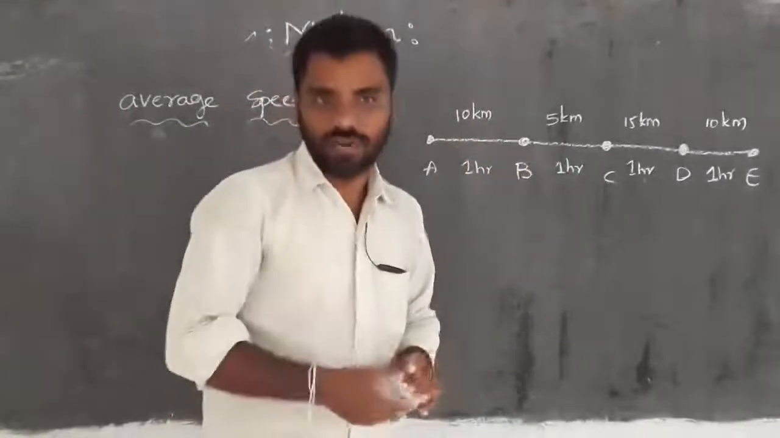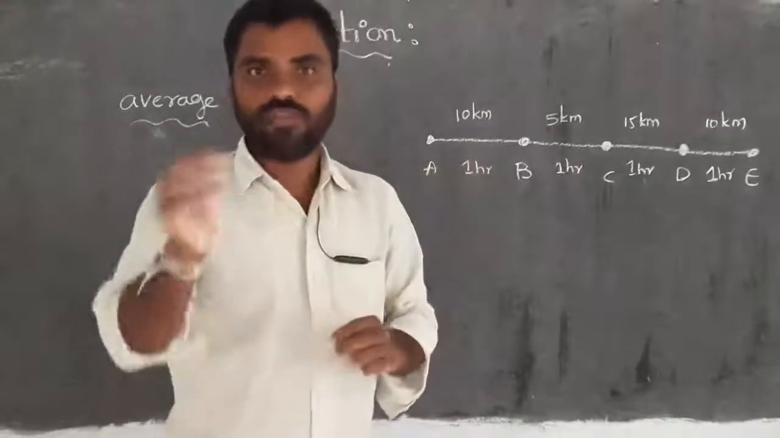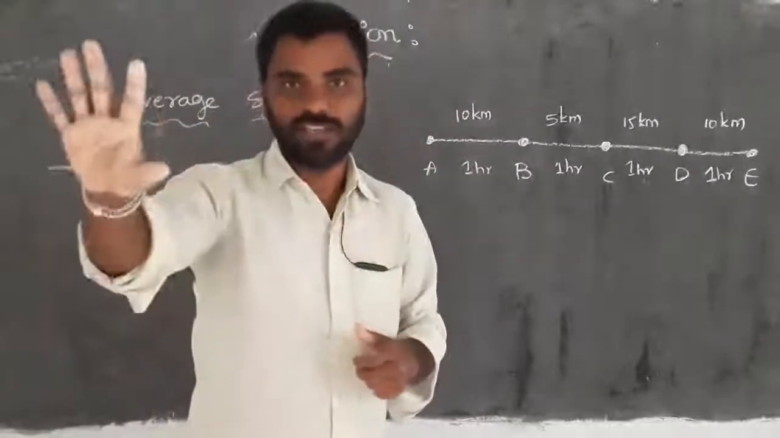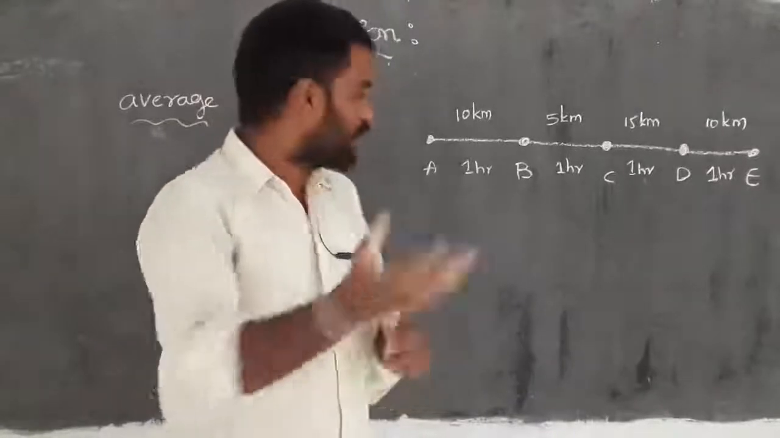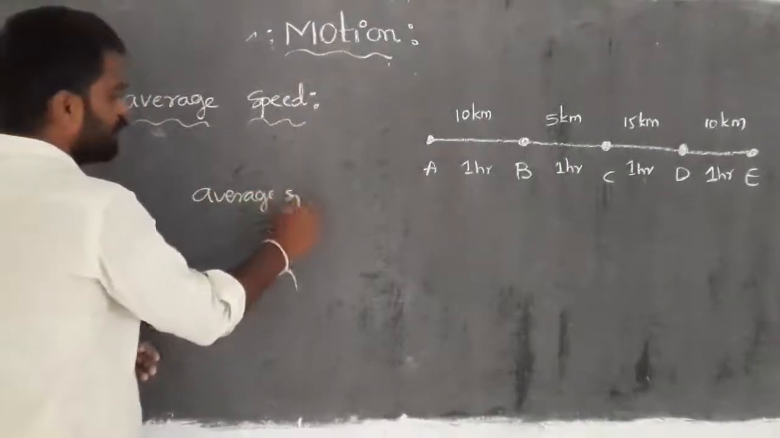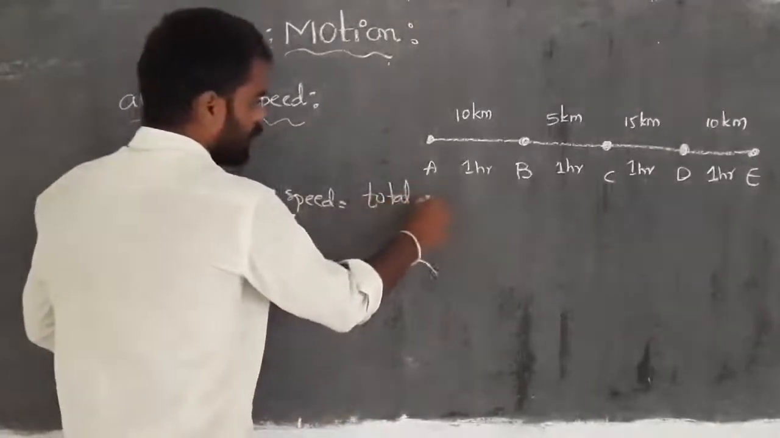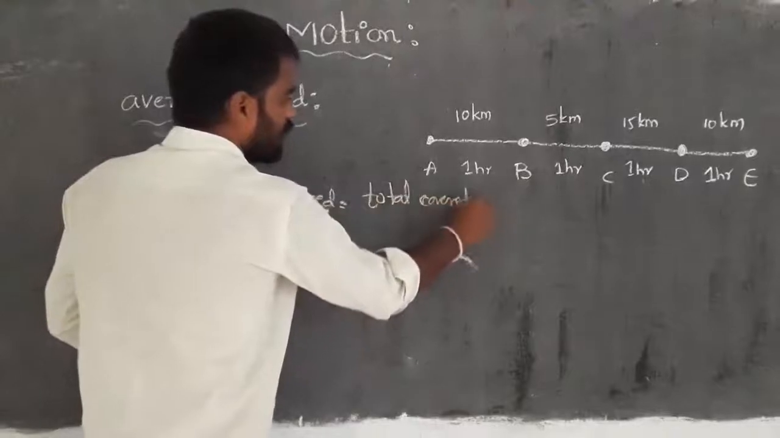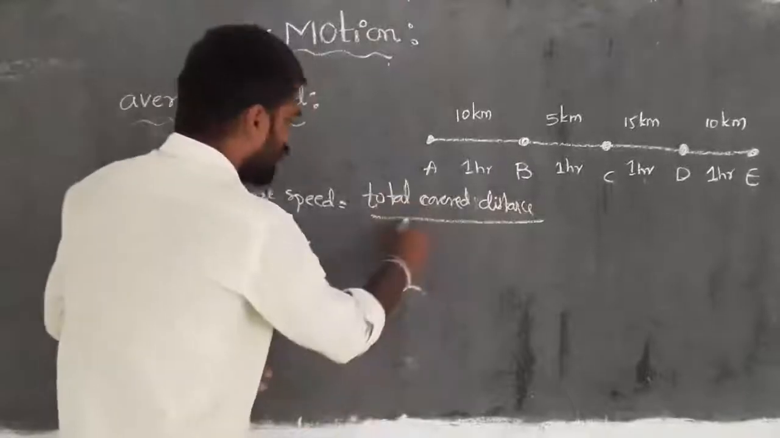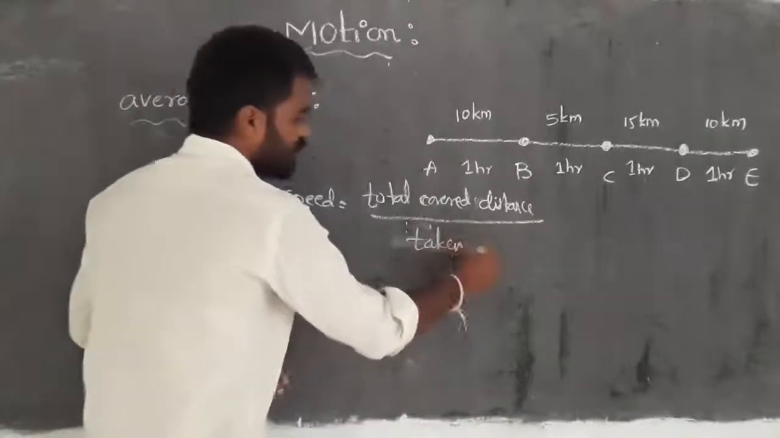Same as you know, if you get different marks in different subjects, we are able to get the average marks, means total marks by total subjects. The same way here we take average speed. Average speed is equal to total covered distance by time taken.